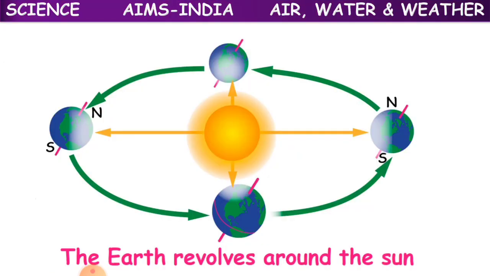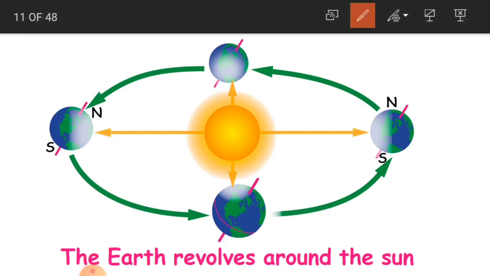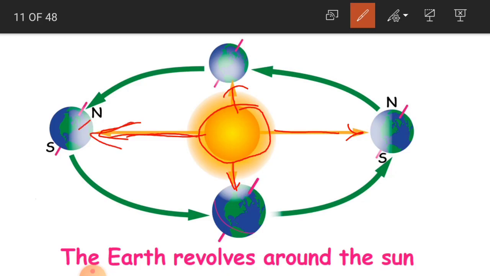So what did we know? This is the sun, and you can understand very well through this picture. If this is the sun and these are the arrow marks, in which direction is the sun facing the earth? Here the arrow mark is towards this side, so these areas are exposed to sun rays.